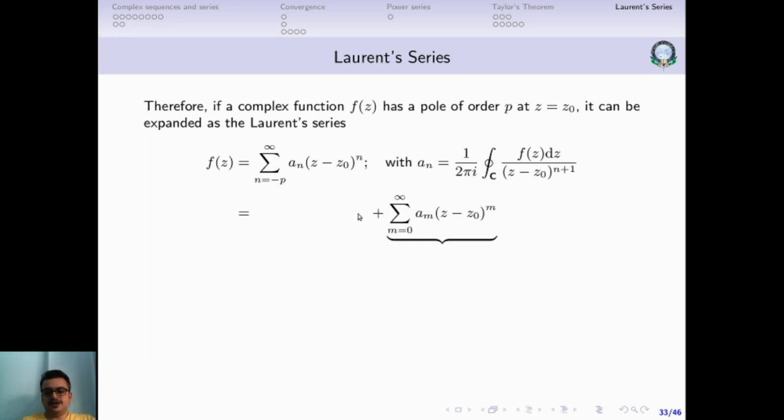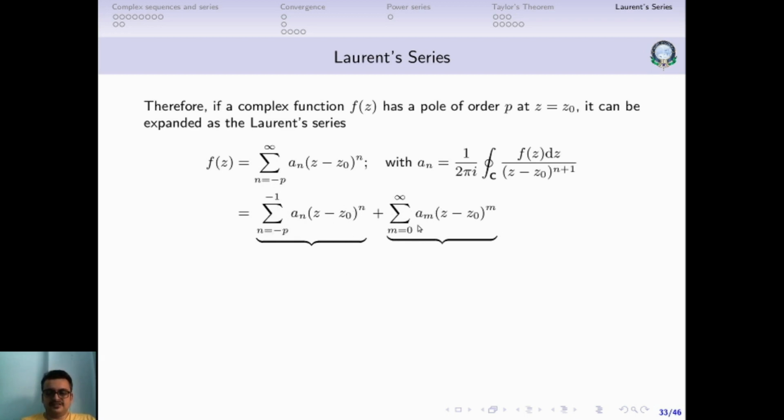Now what we can do is break this down. Because a n goes from minus p to infinity, we can take the negative powers as one series, and the positive powers as another series. You can always break this down into two parts. One part has all the negative powers, n from minus p up to minus 1, and the other has n from 0 to infinity. These are the positive powers and these are the negative powers.